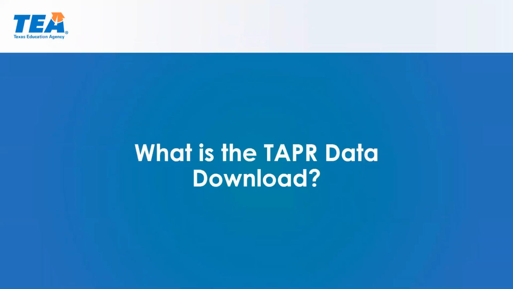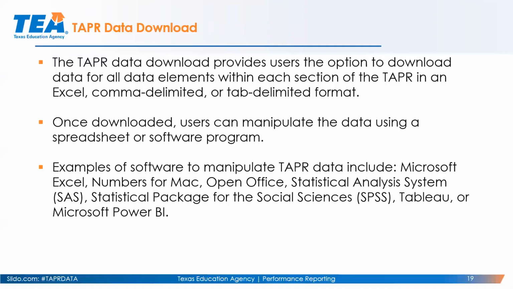So what is the TAPR data download? The TAPR data download provides you, the user, with the option to download data for all elements within each section of the TAPR in Excel in a comma delimited or tab delimited format, meaning you can download all demographic information for all campuses in the state, or all STAR data for all districts in the state.